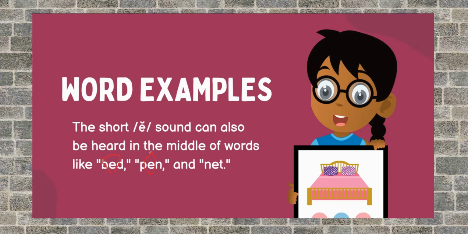If we open our mouth wider than what is expected, pen will become pan, and net will become a different word, not net, but gnat. So please be very careful in how much of your mouth has to be open. It's bed, not bad; pen, not pan; net, not gnat.